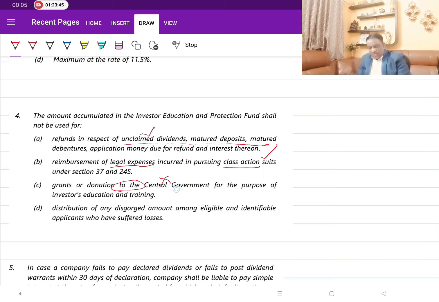In fact, what he is asking is only for whom this payment should not be made. So the payment should not be made for this one. You can't make the payment to the central government. Again, I am repeating: you can receive the money from the central government, but you cannot make the payment to the central government. And disgorged ill-gotten money, as I said, this one is also permitted. So this is permitted, this is permitted, this is permitted. This is not permitted because it is to the central government. If it is from the central government, even as a source, it is yes. But as a payment, you can't give it to the central government.